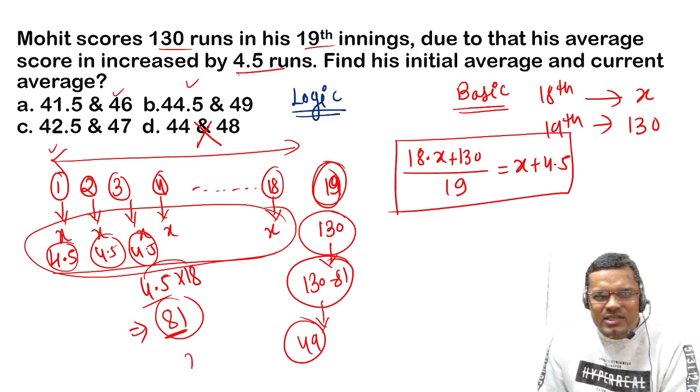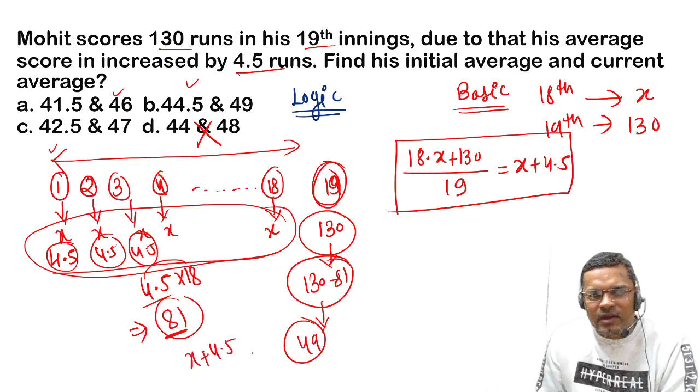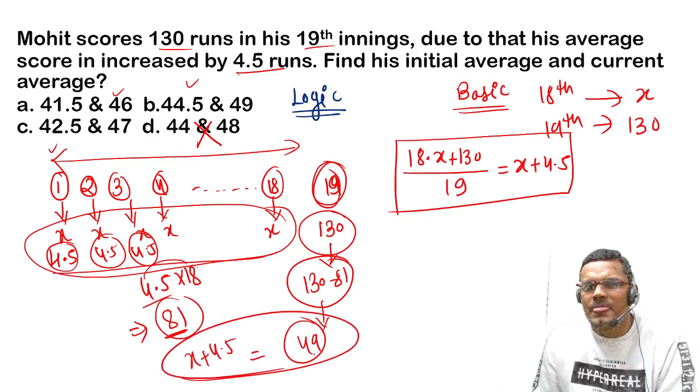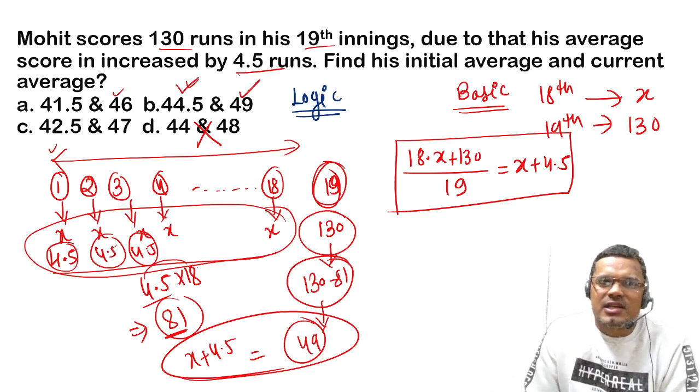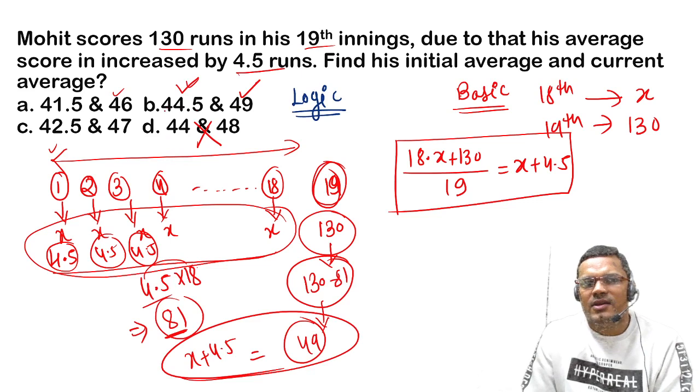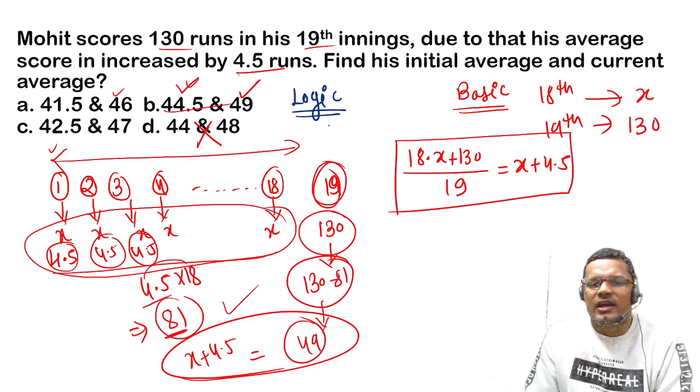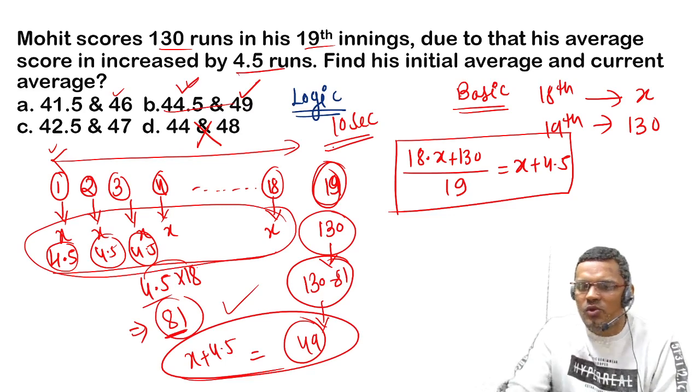So current average is what? X plus 4.5 is equal to this much. So current average is 49 and the initial average was this one. So with the help of logic, we can do this type of question in 10 seconds only. I hope you got the point.